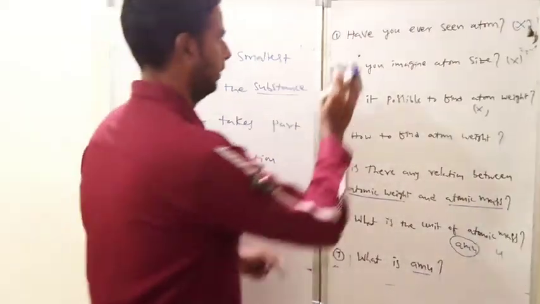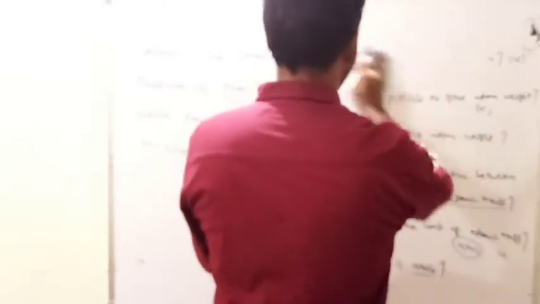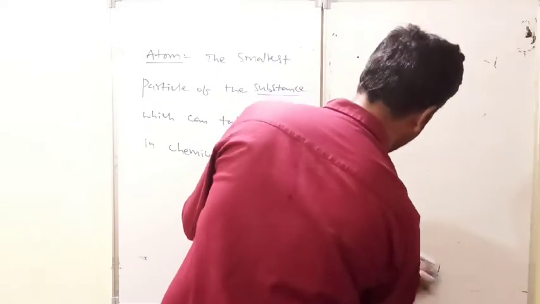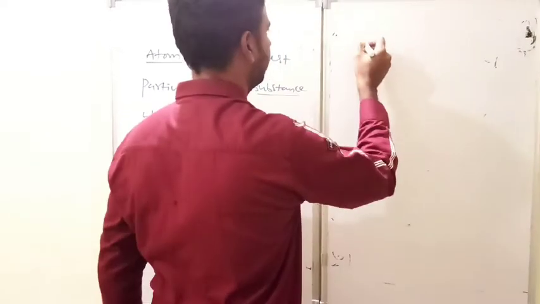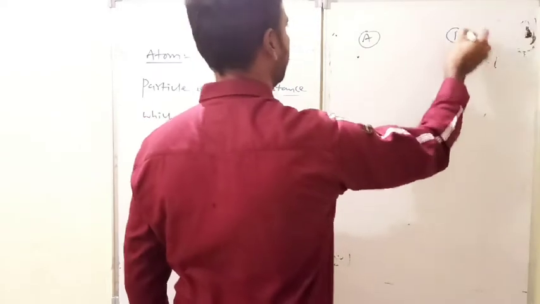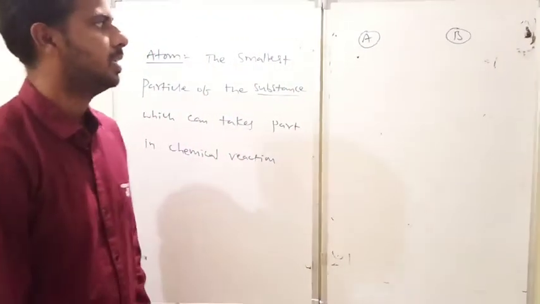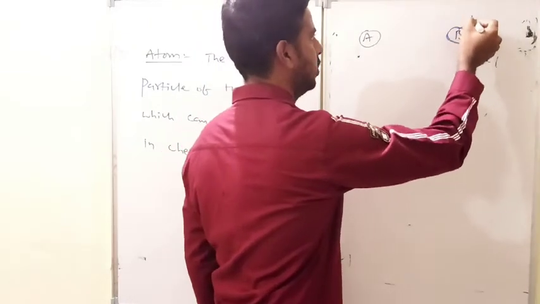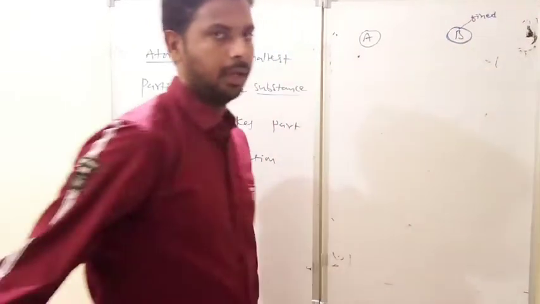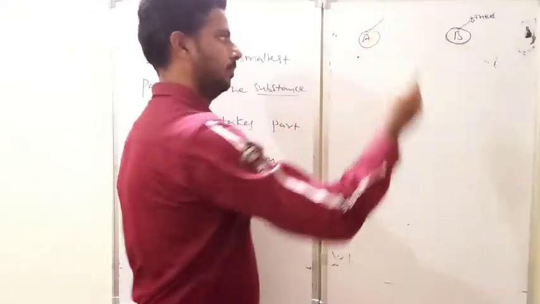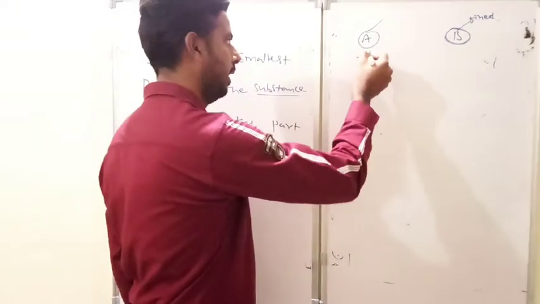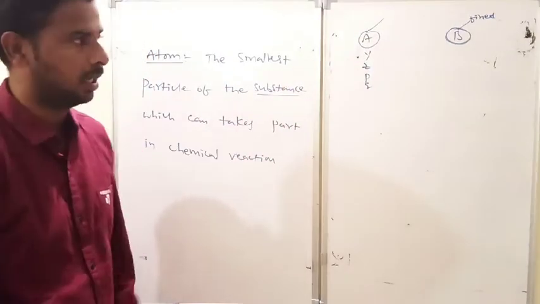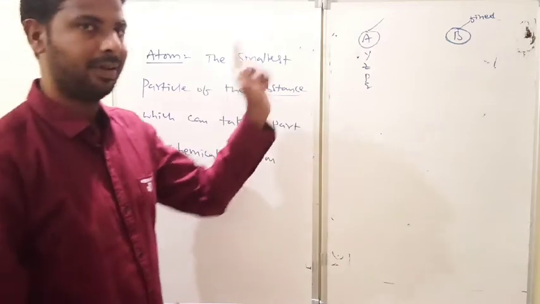How is it observed? Let us consider two elements A and B. A is one element and B is another element. Now, B element weight is arbitrarily fixed. Just assume that it is fixed. Now, we have to identify the atomic weight of A, or of other elements like Y, Z, P, Q, just to compare. This is called relative atomic weight.